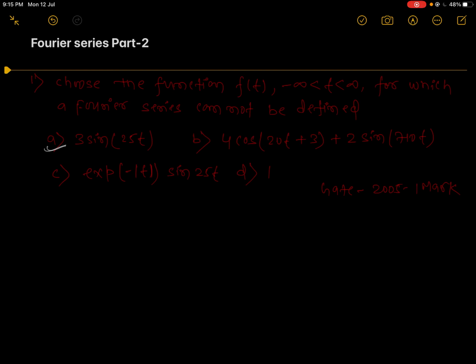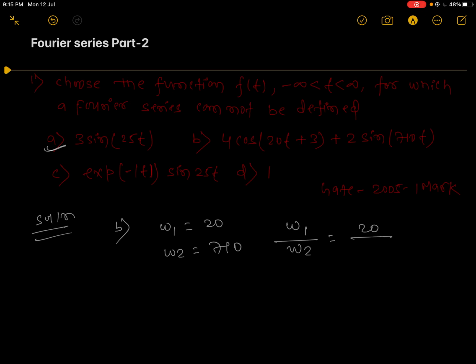Option B is also periodic, because for B, omega 1 is equal to 20 and omega 2 is equal to 720, and omega 1 upon omega 2 will be 20 upon 720, which is a rational number. So our function will be periodic.